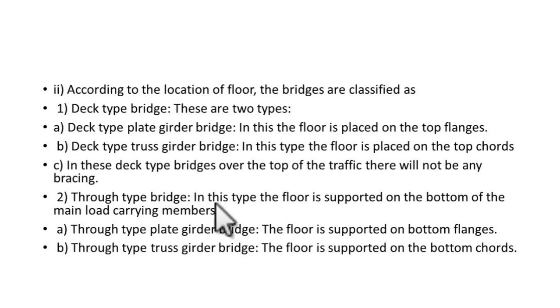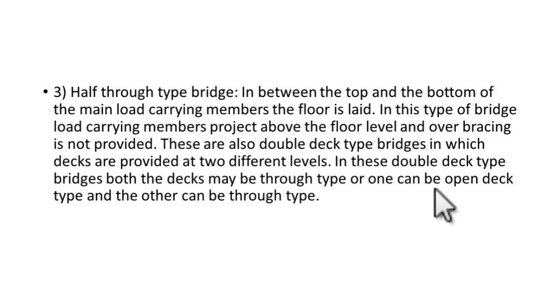Similarly, in a through type bridge, the floor is supported at the bottom of the main load carrying member. These are also subdivided into two categories: through type plate girder bridge and through type truss girder bridge. So this floor is supported on the bottom flanges and this floor is supported on the bottom chords. The basic difference lies in the placement of the floor system, whether it is connected at the top chord or at the bottom chord.